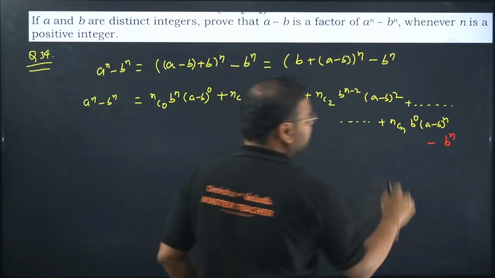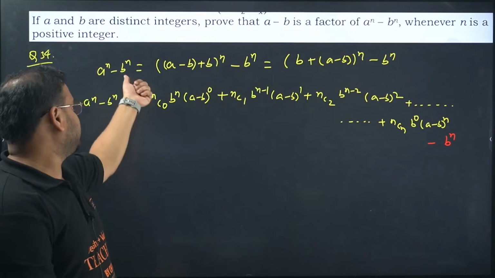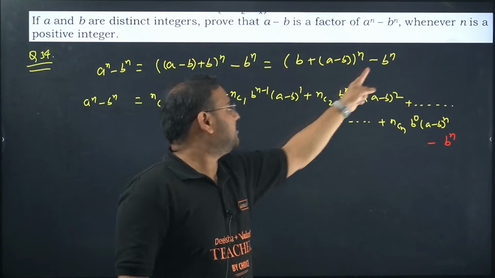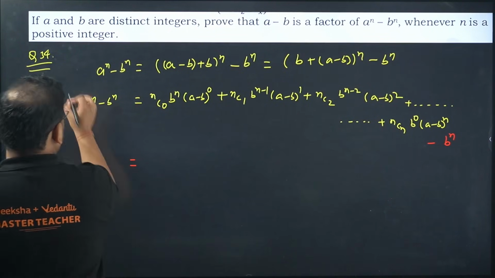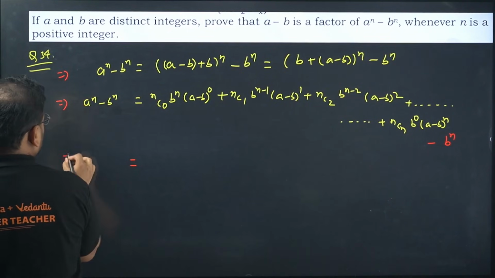Sorry, I wrote in the first statement as plus bn. It's not plus, it is a minus bn. My bad. I wrote it right over here, there I wrote it wrong. I have corrected that now. Let me continue now. So this is the first step, second step, now the third step.